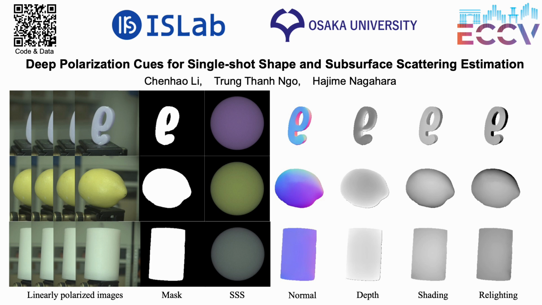I'm happy to present our ECCV 2024 work, Deep Polarization Cues for Single-Shot Shape and Subsurface Scattering Estimation. Given four linearly polarized images of a translucent object along with an object mask, we jointly estimate the homogeneous subsurface scattering parameters, surface normal, and depth.